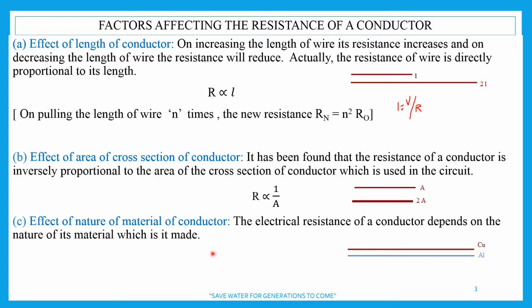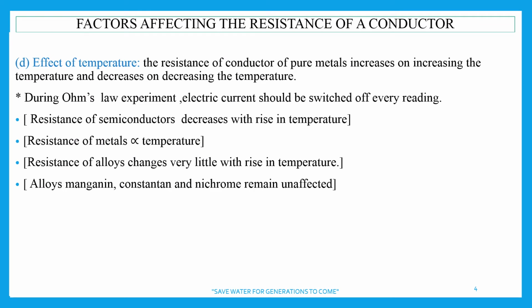Therefore, in electrical transmission wires we use copper, because copper allows electric current to pass through it very easily. It is a very good conductor of electricity. So the nature of material is also very important. I'm sure now you must have understood, and you will be able to solve numericals. This is a very interesting topic, and you will be doing this in class 12th again. Right now, next we are going to the next property, and it is the last property, that is the temperature.